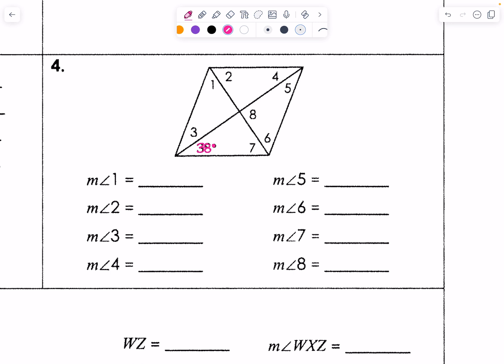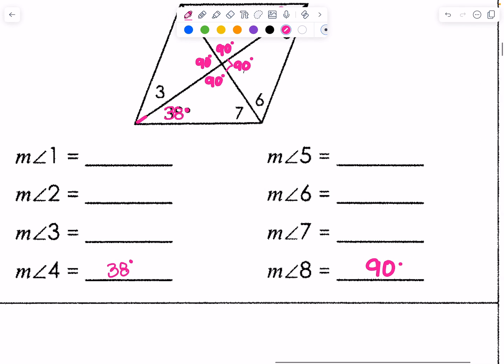Well, I can still use my properties of parallels. So 4 is also going to be 38 degrees. I'm going to try to erase that 4. There we go. Okay. 8 is also easy because this is a parallelogram. Everything on the inside is going to measure at 90 degrees. So this is going to be 90. Okay. Well, this is also 90. Even though they didn't ask for it, I can still fill everything in. It will help me find the other stuff.